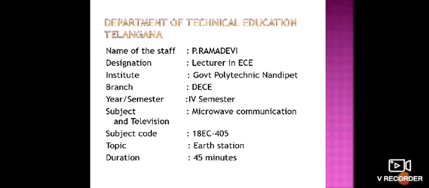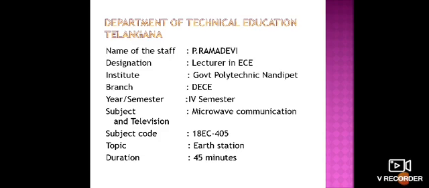Today's topic is Earth Station. In the previous sessions, I have told what is a satellite, what is a microwave link, what are the advantages and disadvantages of microwave link, and what are the advantages and disadvantages of satellite communication. I have told about the advantages of satellite communication over terrestrial communication.